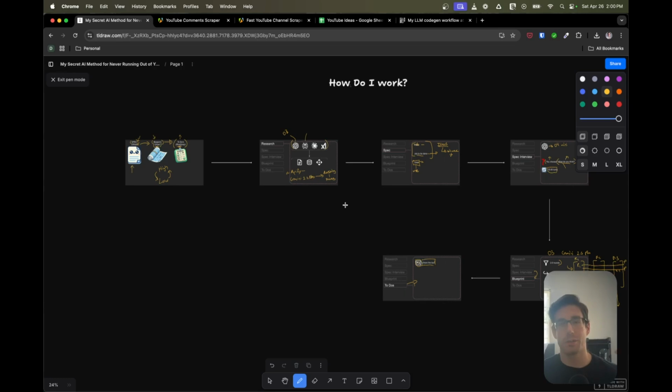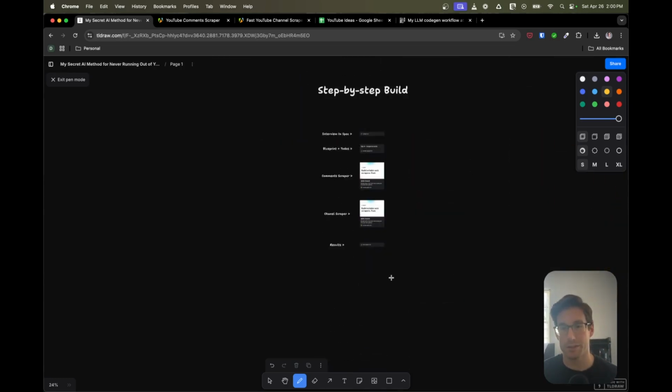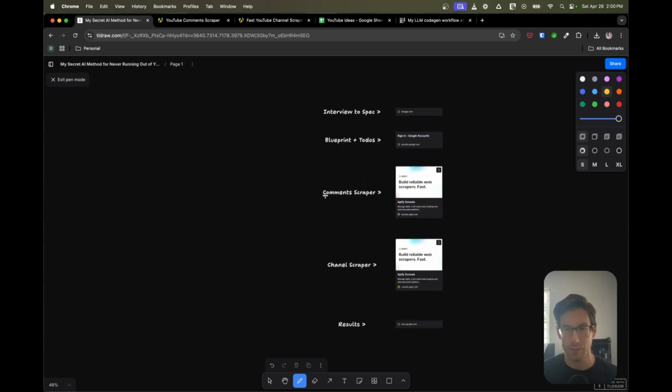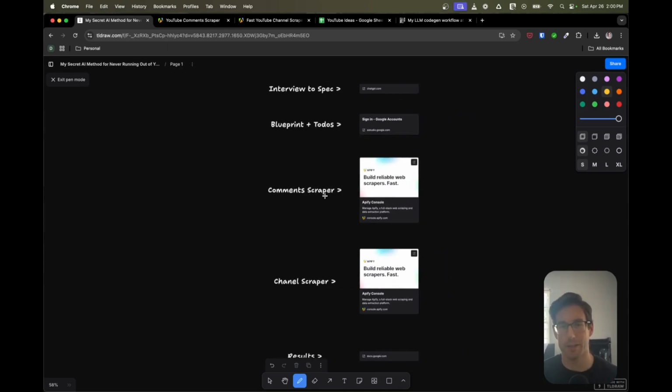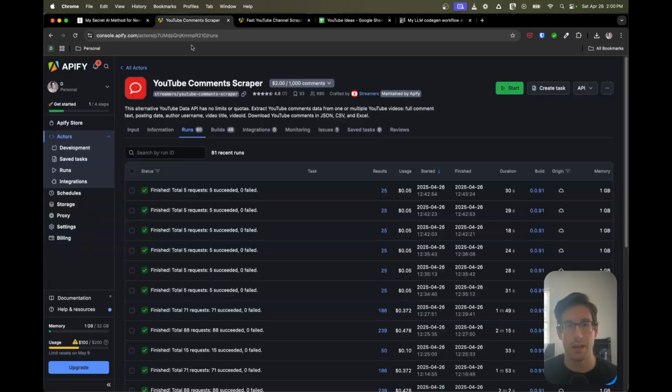Now, what I want to do is share with you specifically my process for doing this and the associated sources that I used. So first, the scrapers. When I did the research, I found, okay, Apify has the best and cheapest scrapers, so we're going to use those. And here we have these scrapers.